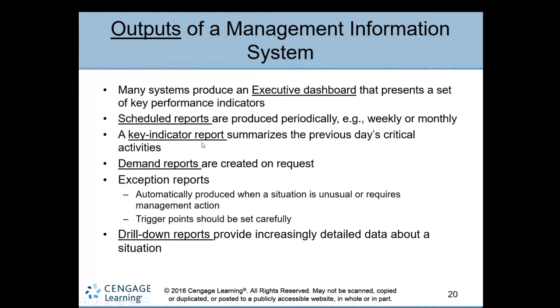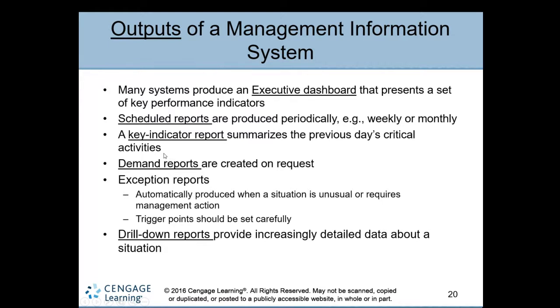A key indicator report summarizes the previous day's critical activities. This is another type of report that will summarize the critical activities. Demand reports are created on request. Sometimes the report can only be generated based on a request by the decision makers or the managers. Exceptional reports are automatically produced when a situation is unusual or requires management action.